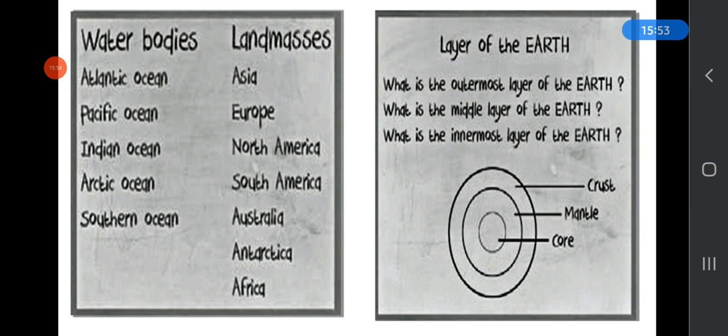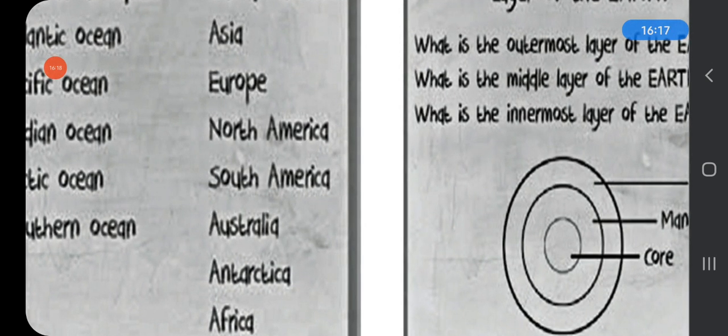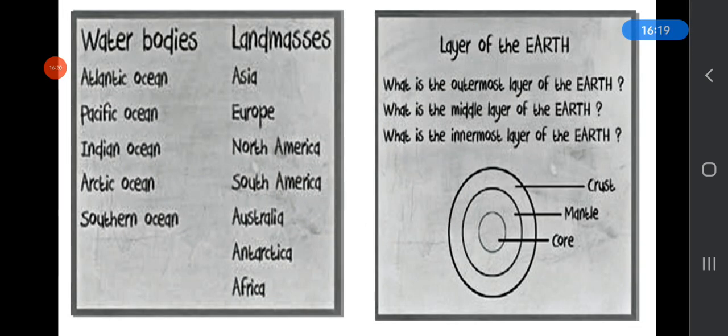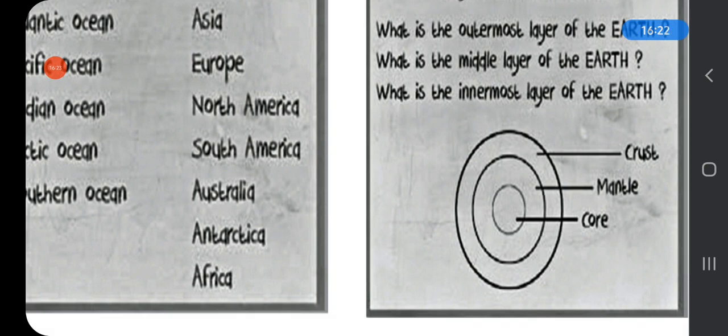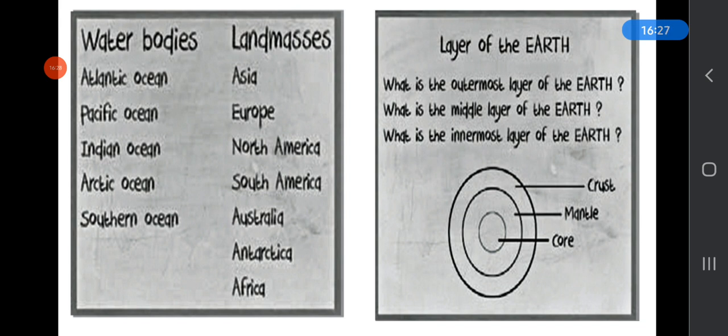The rocky solid land that provides a base to make houses and homes for plants, animals and human beings is called the lithosphere. Big parts of land on the earth are called continents. We have 7 continents: Asia, Europe, North America, South America, Australia, Antarctica and Africa. About 29% of the total surface area of the earth is covered by the continents.